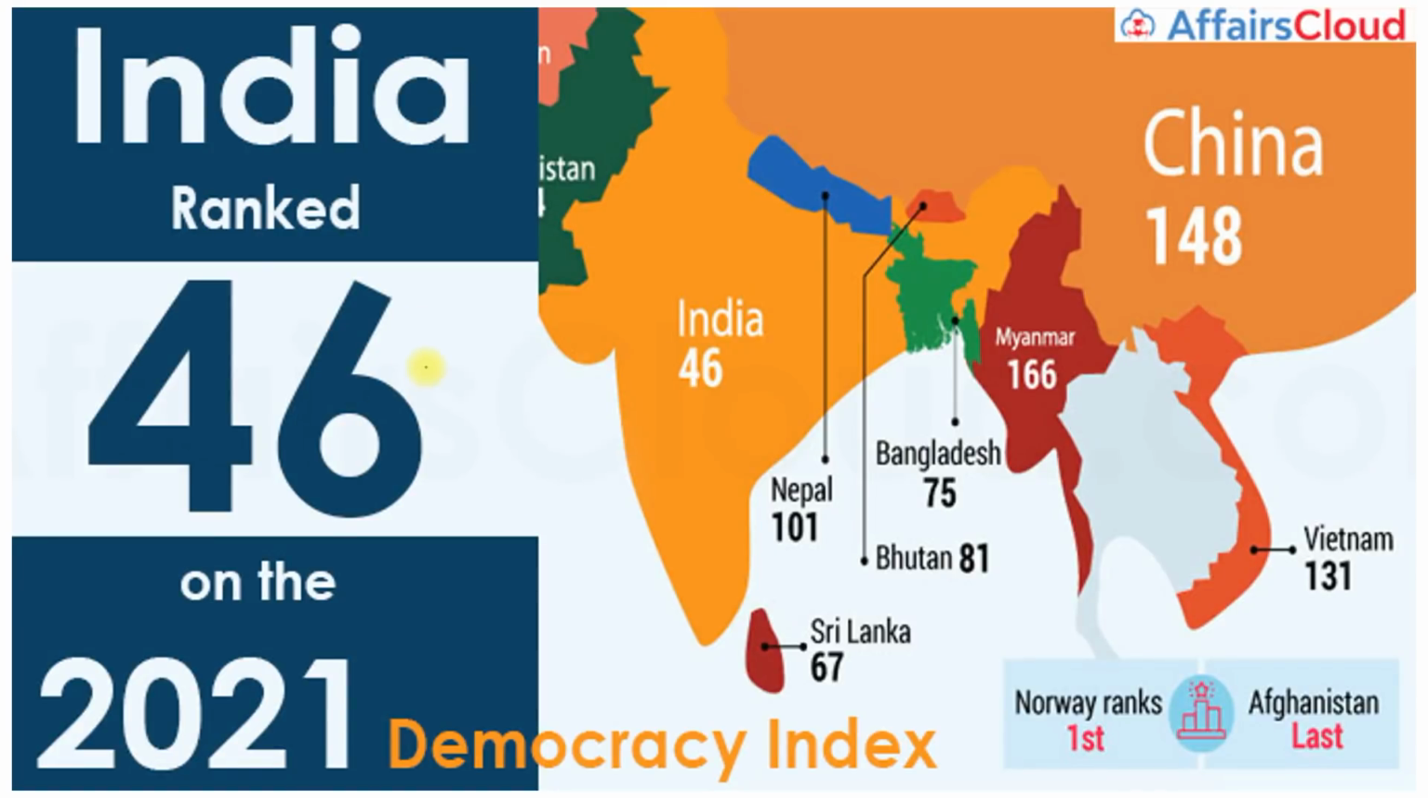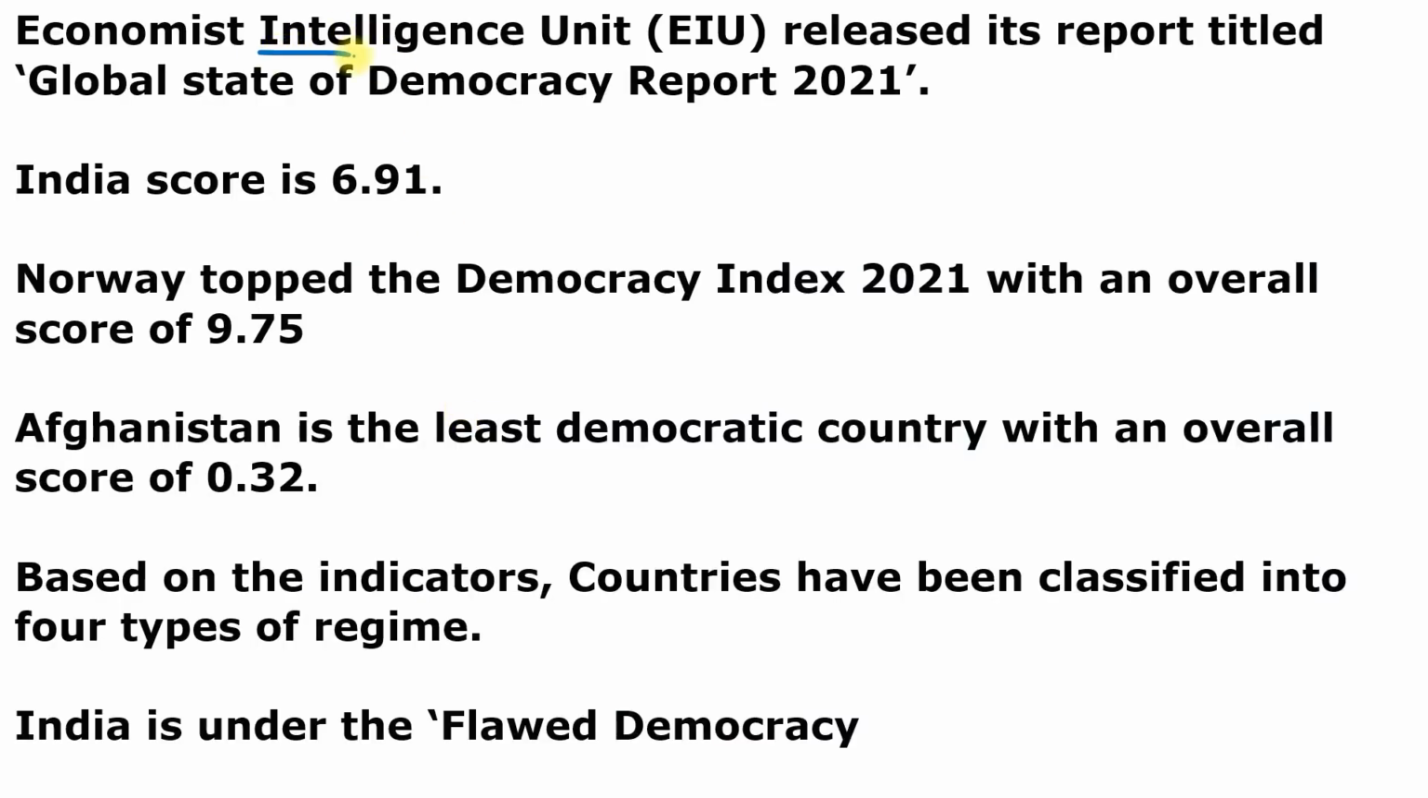So you can see here, India's rank is 46 on the 2021 Democracy Index. And this report is published by the Economic Intelligence Unit, and this report is named the Global State of Democracy Report of 2021. India is ranked 46th on the global index, with an overall score of 6.91.